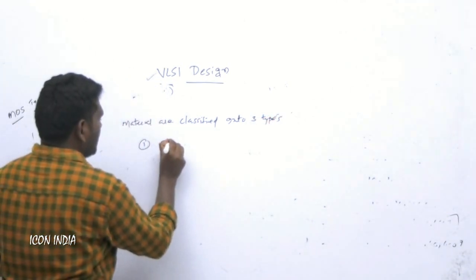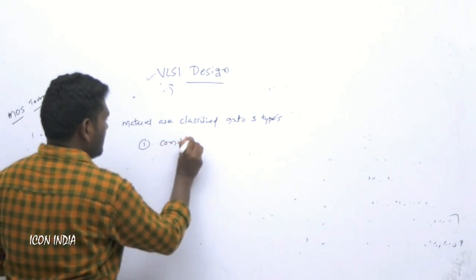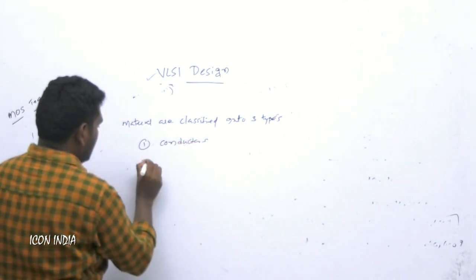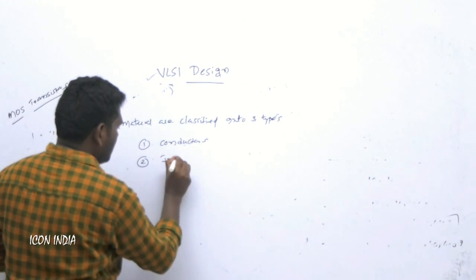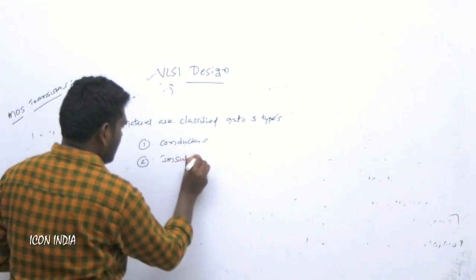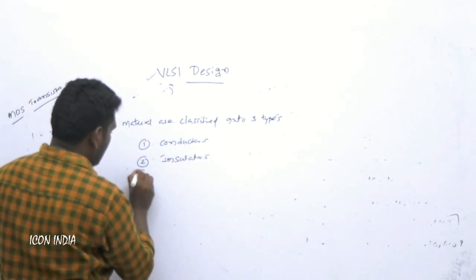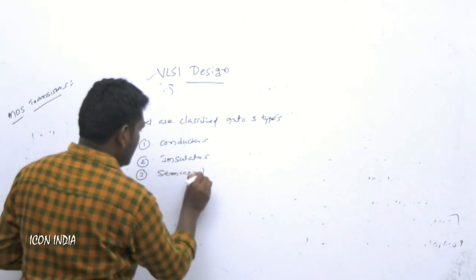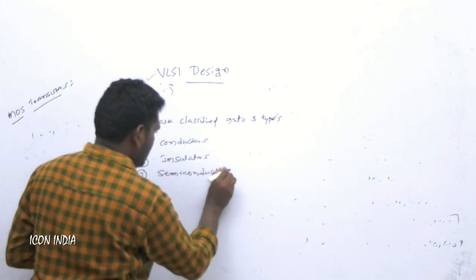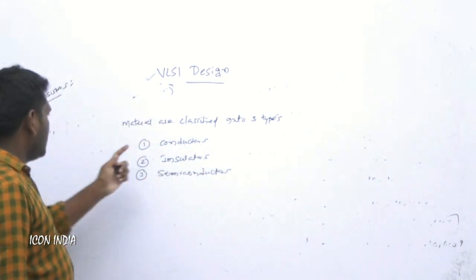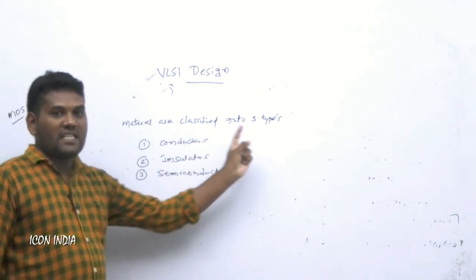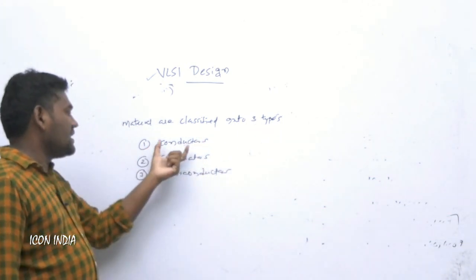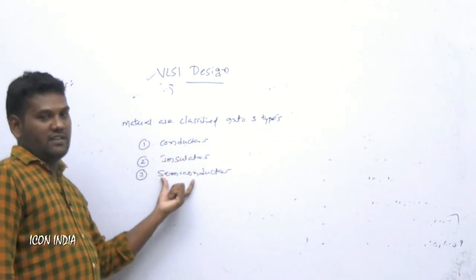First one is conductors, second one is insulators, third one is semiconductors. So listen here, materials are classified into three types: conductors, insulators and semiconductors.